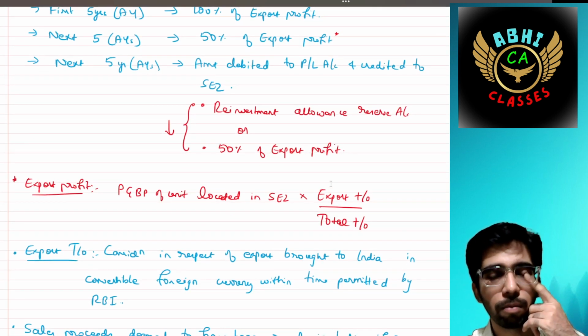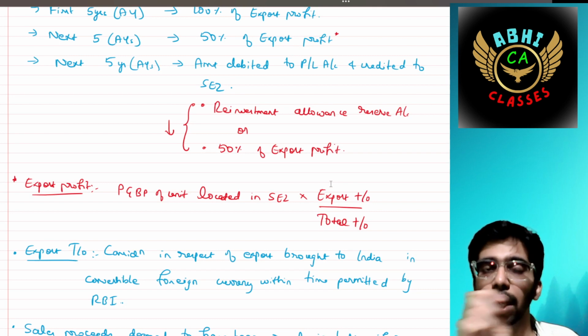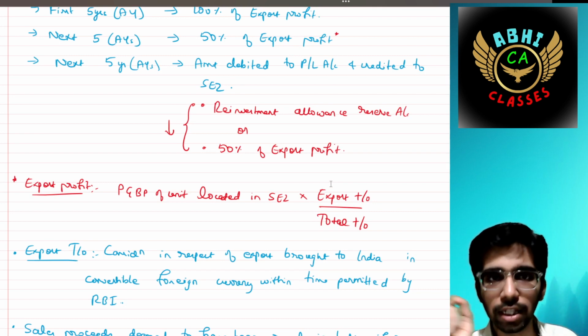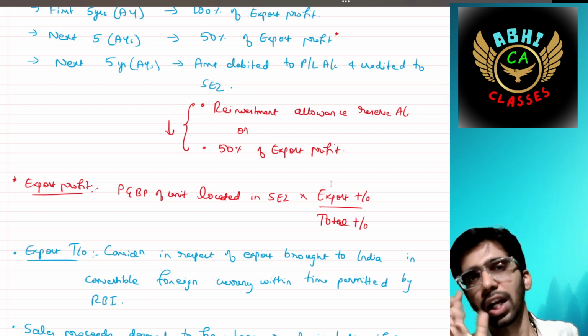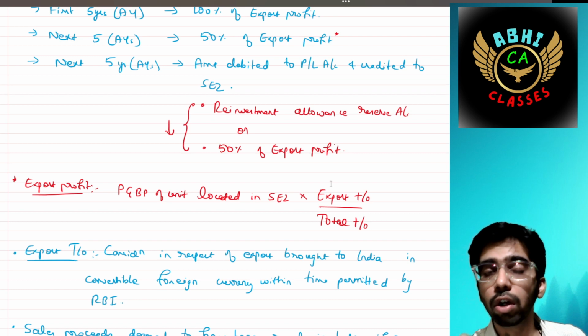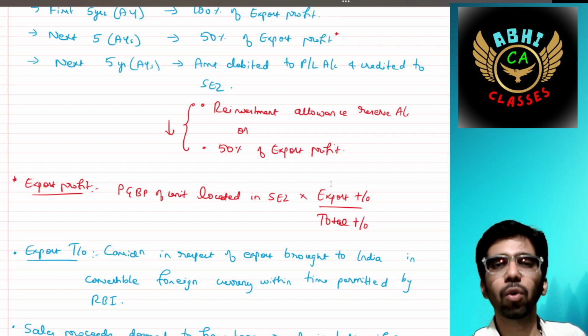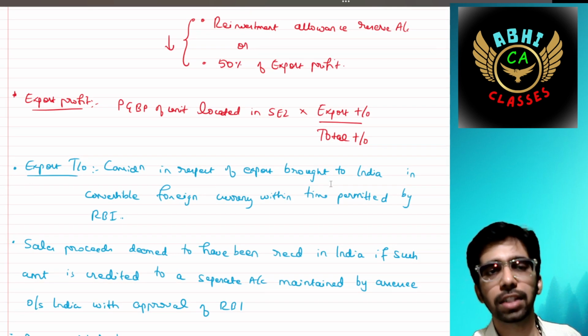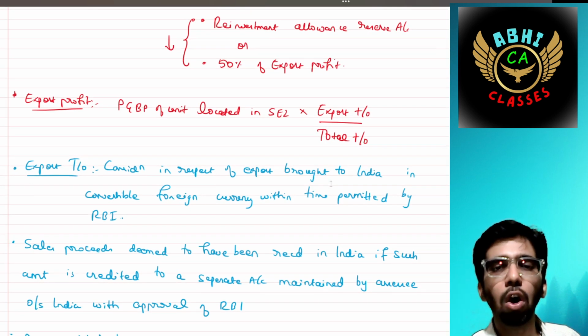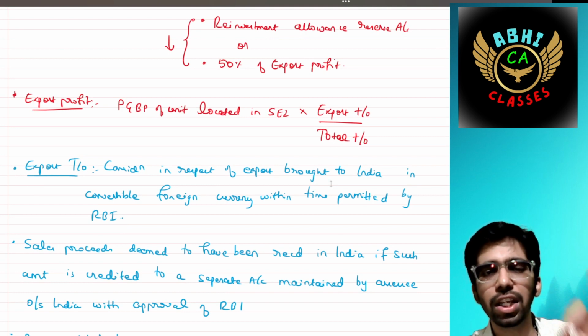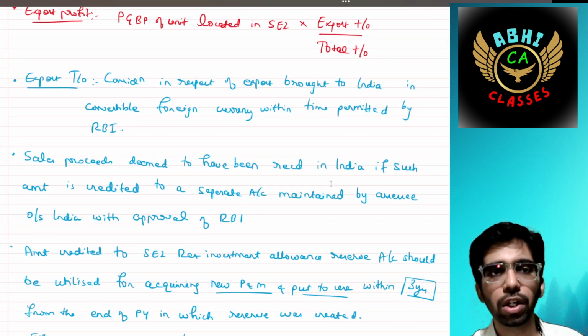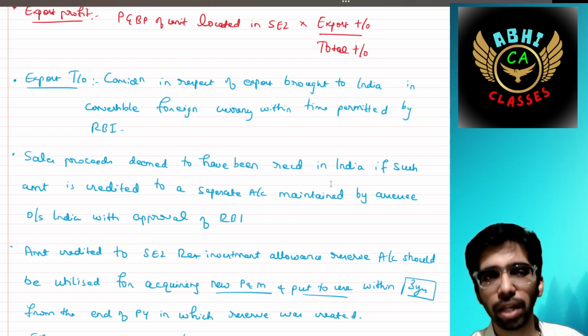Export profit is the profit and gain from the unit located in SEZ, that is, the SEZ's profit multiplied by the export turnover of that SEZ divided by the total turnover of that SEZ. Total turnover means domestic turnover as well as export turnover, but export profit means total profit into export turnover divided by total turnover. Export turnover means consideration in respect of export brought to India in convertible foreign currency within the time limit specified by RBI. Sale proceeds are deemed to have been received in India if such amount is credited to a separate account maintained by the SEZ unit outside India with the approval of RBI, not so important.